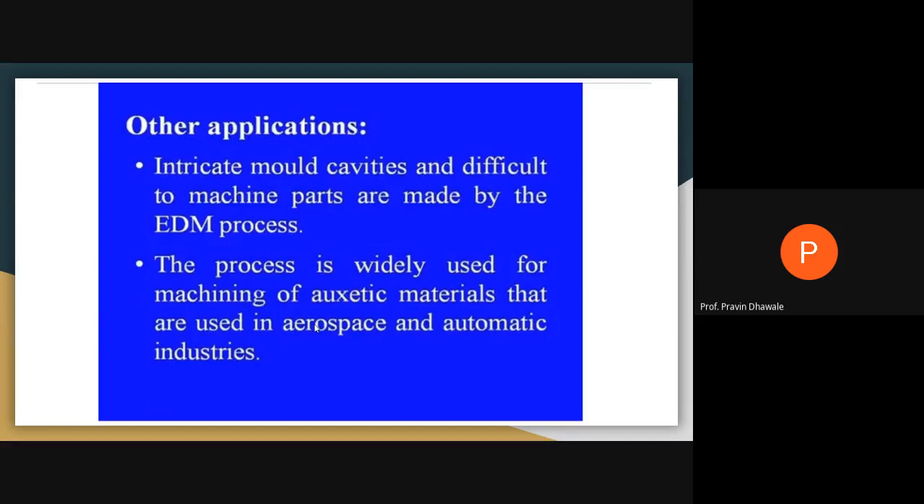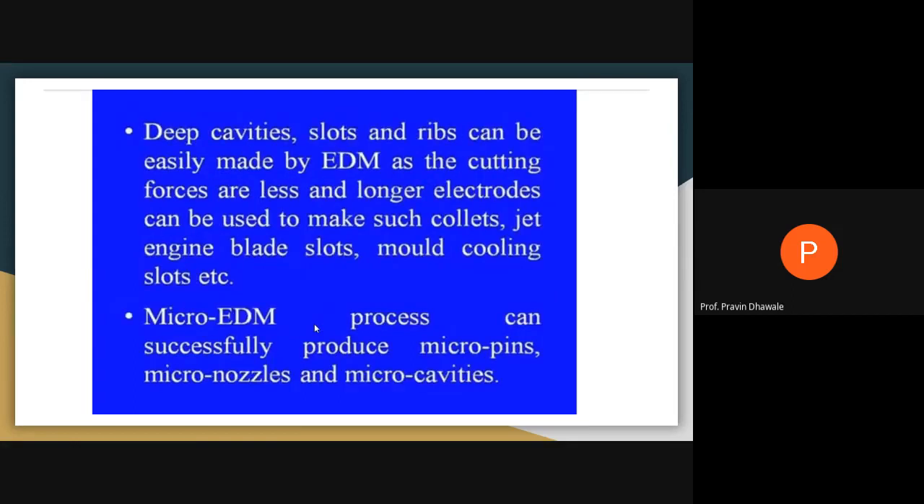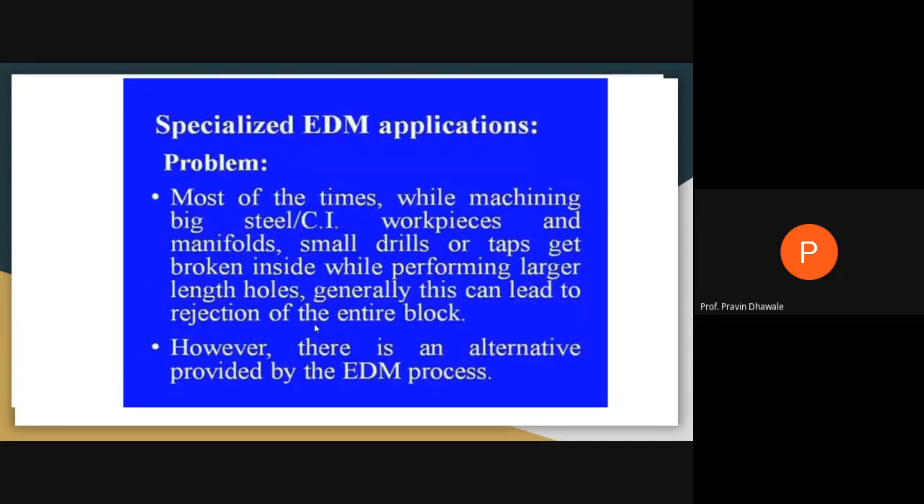Exotic materials that are used for aerospace and automotive industries, which are very costly materials, can be easily machined by using this wire cut EDM process. Certain slots, ribs, and deep cavities can easily be made by this EDM machine. The micro EDM process can successfully produce micro pins, micro nozzles, and micro cavities. So these are the specific applications we have discussed regarding the EDM.